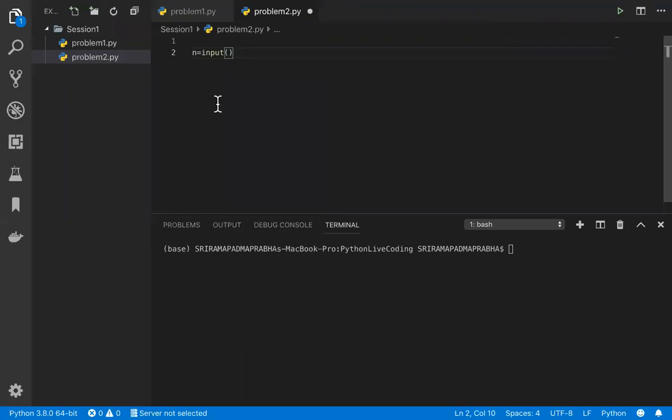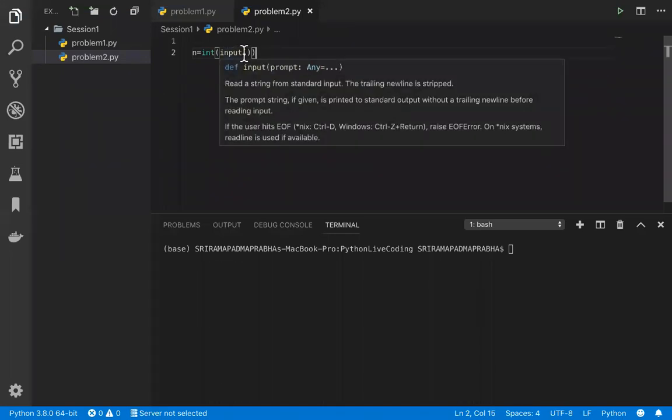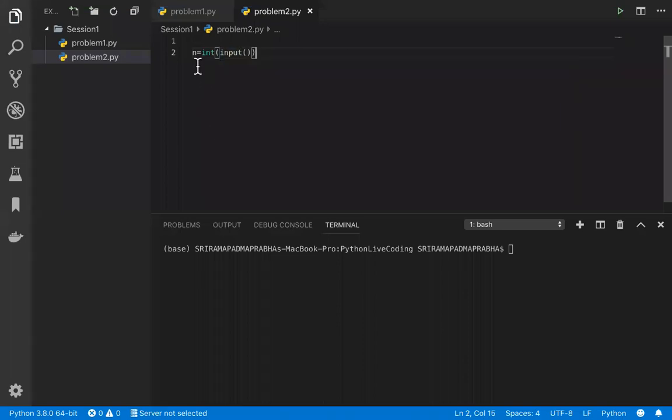Whenever the user enters some data in this input function, it should be converted into an integer value, because input always takes a string. If you want something converted into an integer, float or complex number, we need to use a function called int, and that value will be the number here.